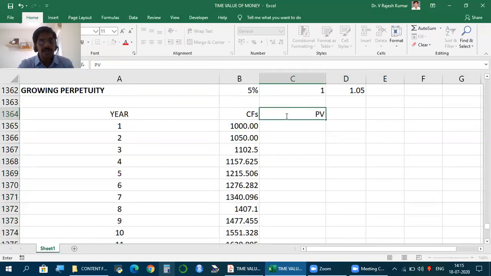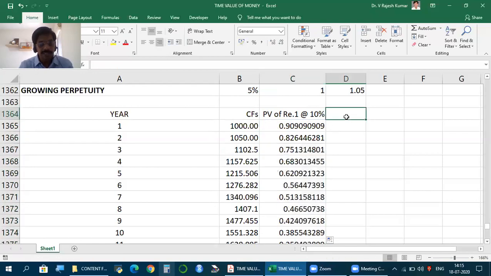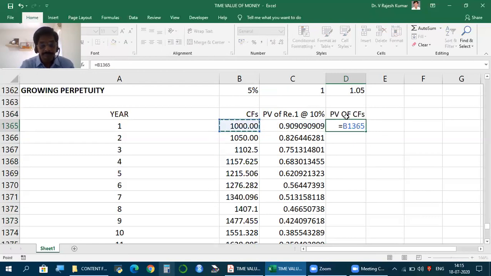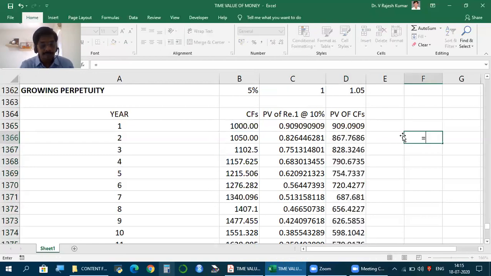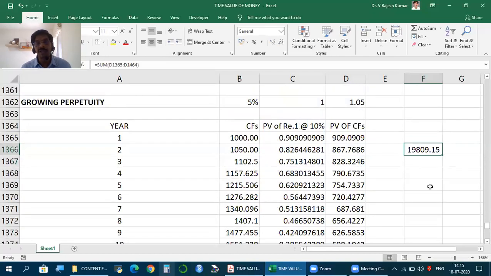Now let's say discount rate or interest rate is 10%. So what do we do? Calculate present value of 1 rupee at 10%. So 1 by 1.1. Keep calculating. Multiply, add. Now how much are you getting? 19,809.1. So 5% growth, 10% discount.